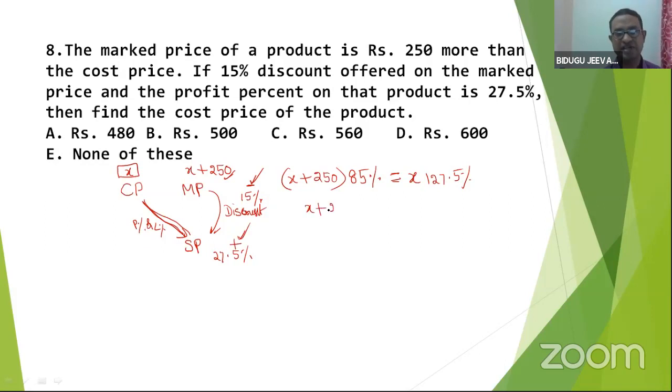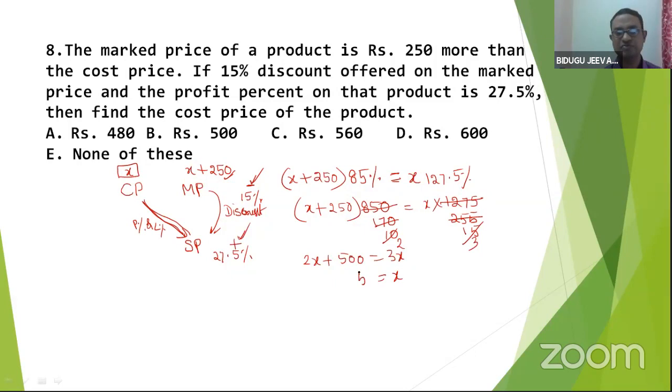Very simple simplification. Remove the percentage. I'll write (X plus 250) into 85, equal to X into 1275. Now let me divide by 5. 5 1s are 5, 5 2s are 10, and so on. Now 17: 17 5s are 85, and 255 divided by 85 is 3. Simple: 2x plus 500 is equal to 3x. So x is equal to 500. That is the cost price.